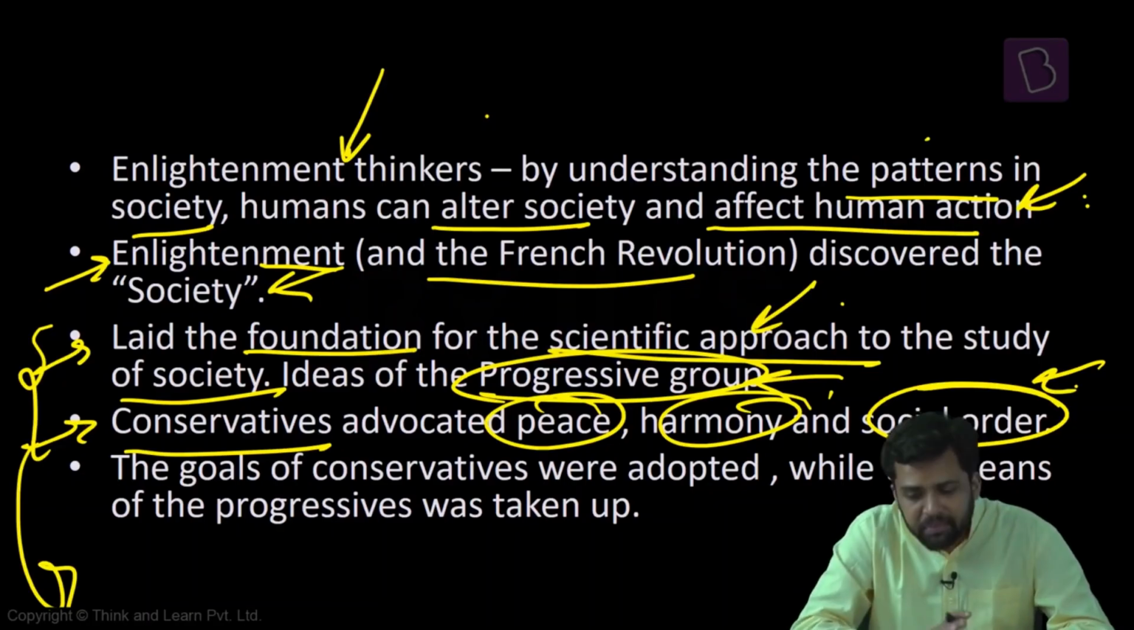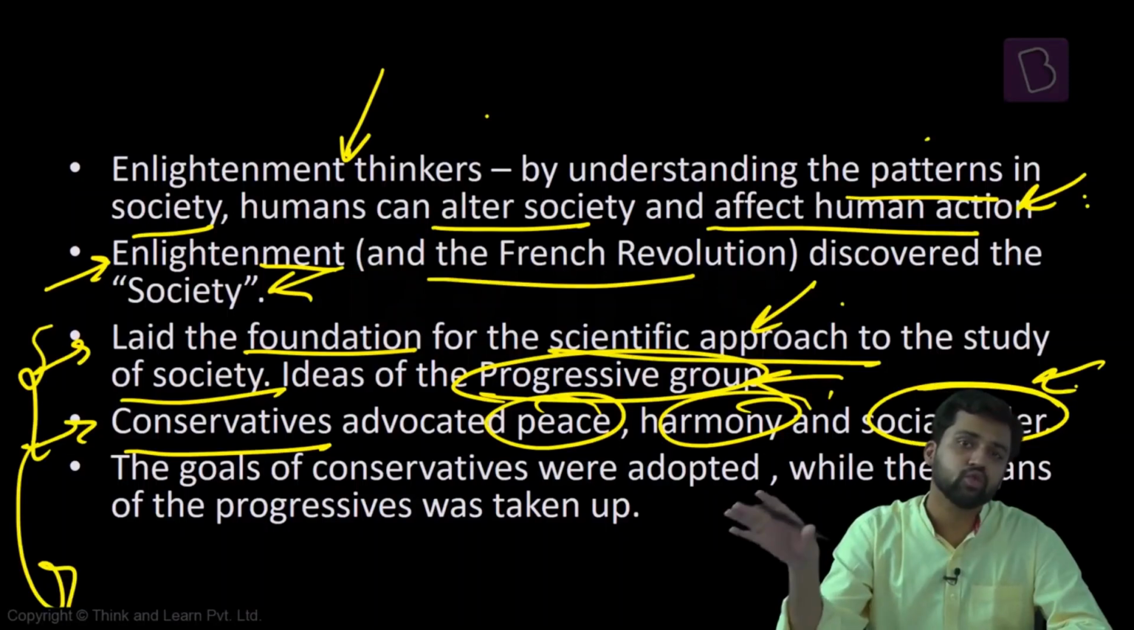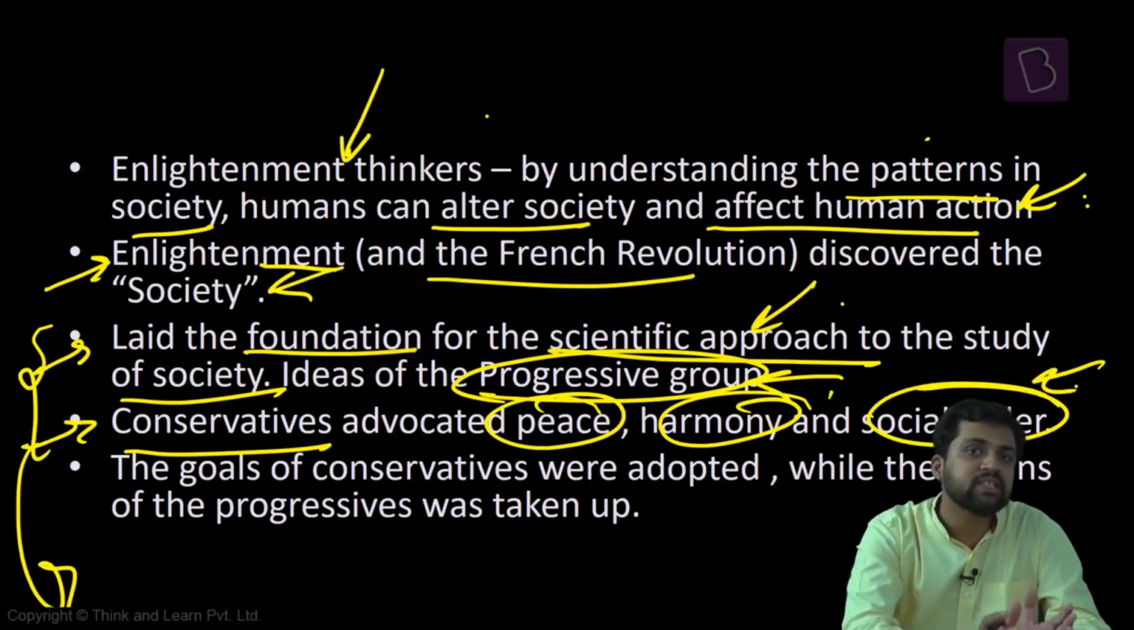So enlightenment thinking is basically promoting the intellectuals of the day to understand the patterns of society so that we can alter society. It is also shifting the interest of society to the common people. The ideas of the progressive group are to find out different laws, and those laws can be used to understand society and control society. Conservatives want to preserve the peace, harmony, and order. All these things are going together, and it is leading to the emergence of sociology.